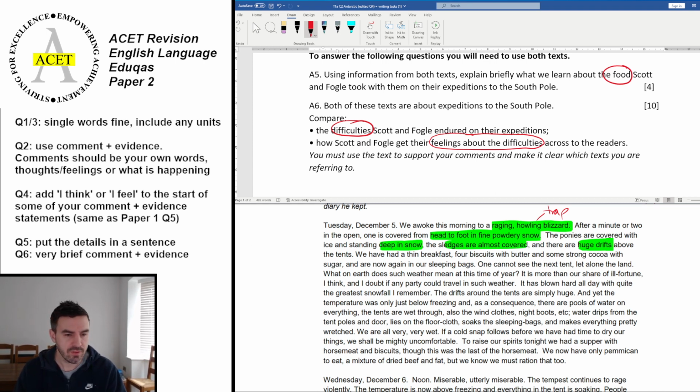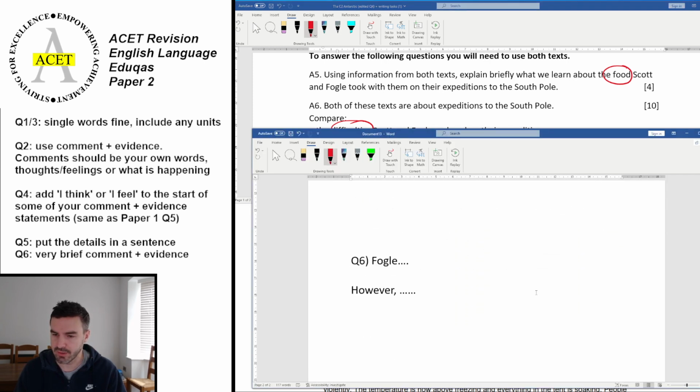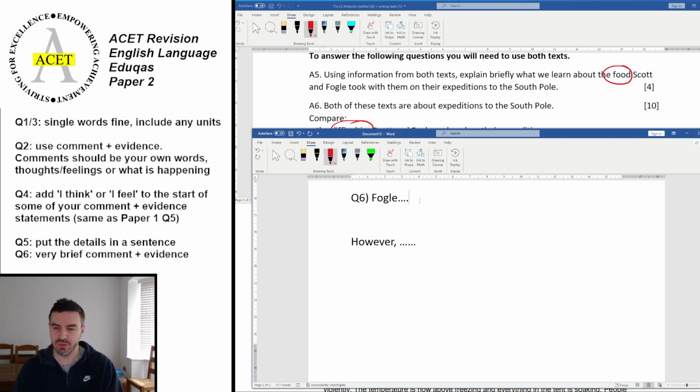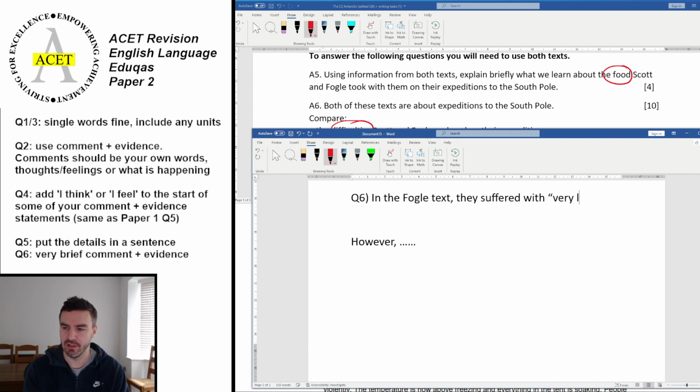So if we just bring back my structured answers here, we're going to start off by saying, in the Fogle text, well, what was one of the difficulties in that first text? Well, they had things like low temperatures and bad weather. So we could say, in the Fogle text, they suffered with very low temperatures.